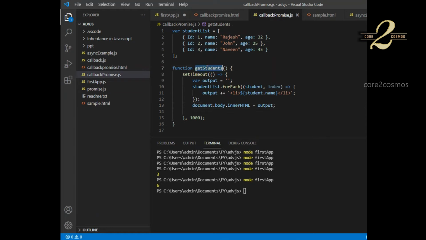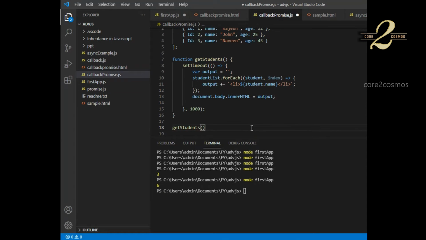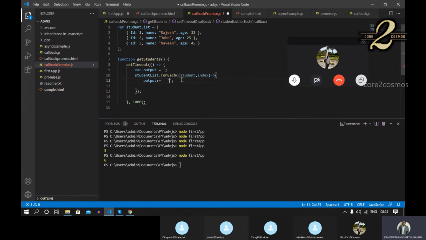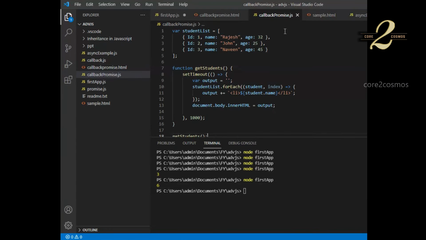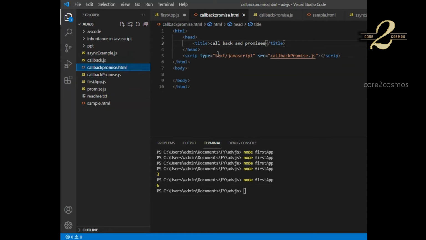I will call the student list. So let me go to dot format, and we have callback promise.js, callback promise.html file, script.